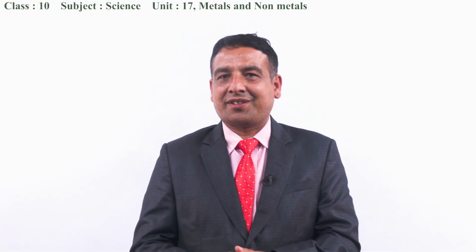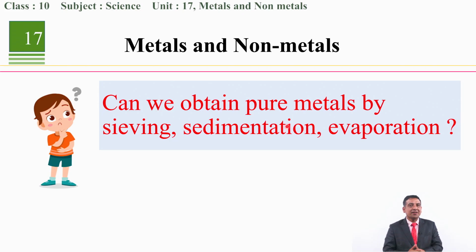As we have already discussed, the impure form of the metals is called what? The ore. So, can we extract these metals in pure form through sieving, sedimentation, or evaporation? Do you think these processes are suitable for the extraction of the metals? Obviously not. So, we need to follow other metallurgical processes. We will be discussing the different types of metallurgical processes.